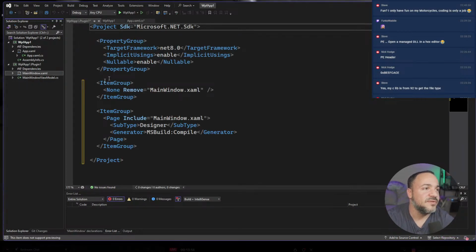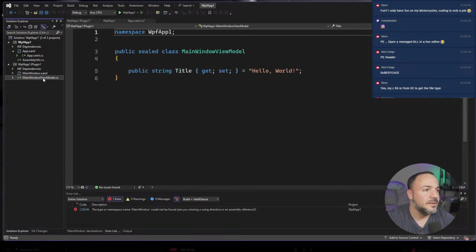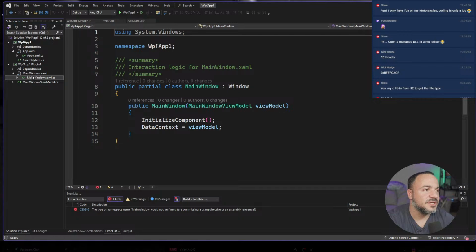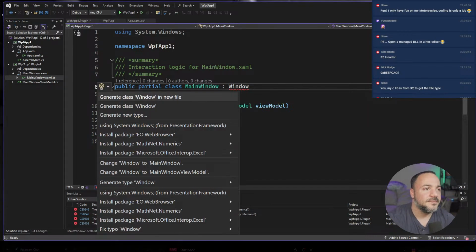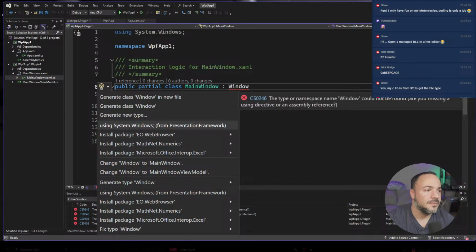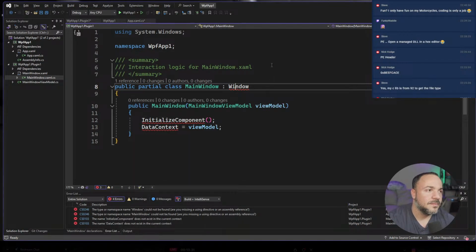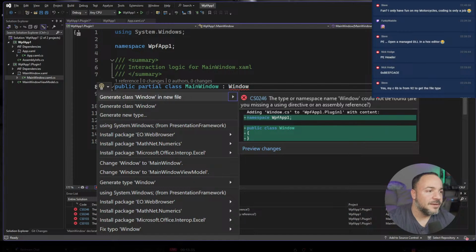Let me go move this stuff out here. So I've just moved it over and double checking some stuff. It's not happy. Oh man.